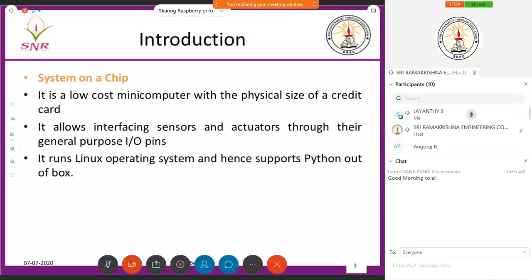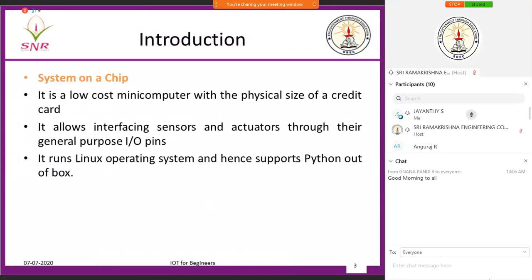Now I'll move on to my section of Raspbian OS. So you know Raspberry Pi is a system. It is a mini computer. But the difference between a mini computer, a Raspberry Pi, and a computer is that on a computer you cannot connect sensors and actuators, right? But a Raspberry Pi you can connect. It has GPIO pins. Via the GPIO pins, you can connect sensors, get data from the sensors, and you can actuate anything, an LED or a step motor or whatever may be.